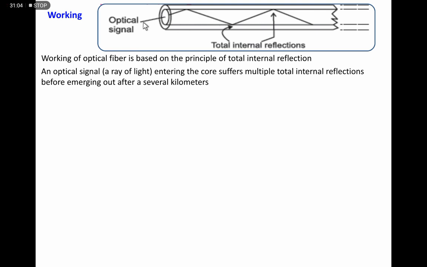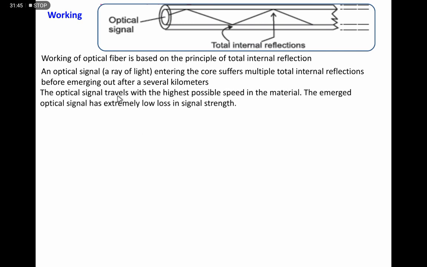I repeat, the angle of incidence is more than the critical angle, and the refracted angle would be more than 90 degrees. So the entire light is reflected in the denser medium. Every time the light suffers total internal reflection for several kilometers, and it emerges from the optical fibers. So there is no loss of energy.